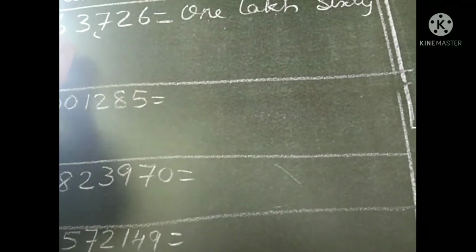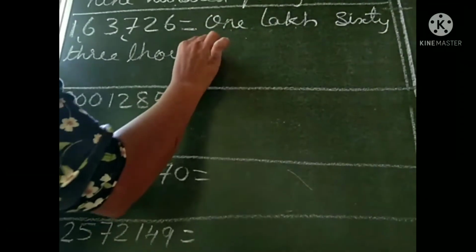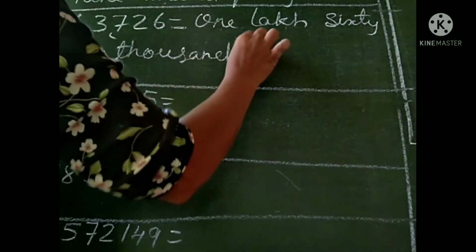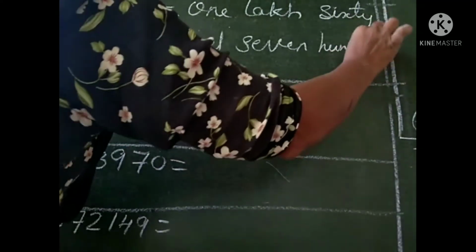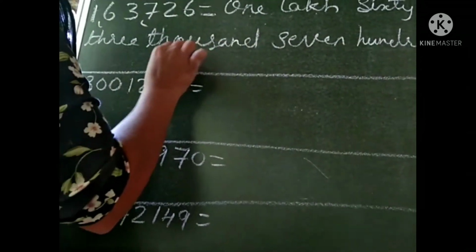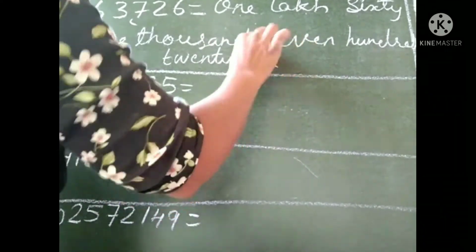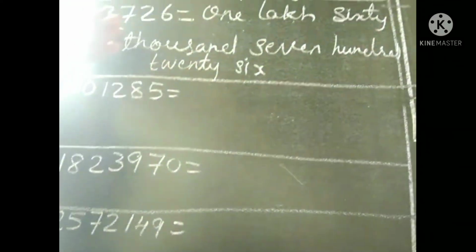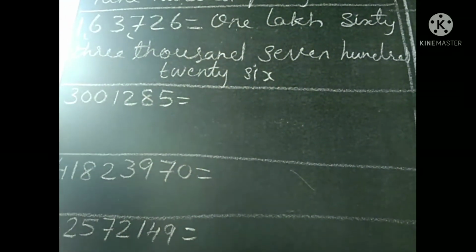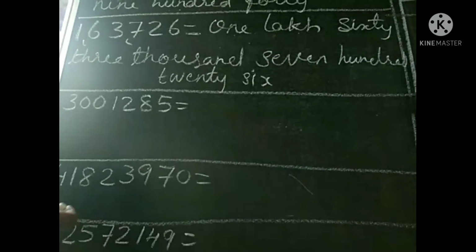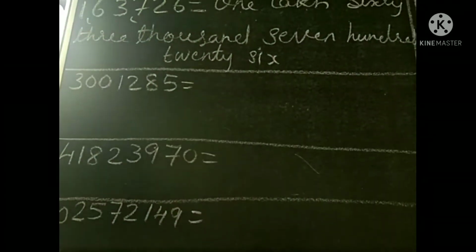Therefore 63,000. Now next one. Yes, 726. Try to read once again. Yes, 1,63,726.